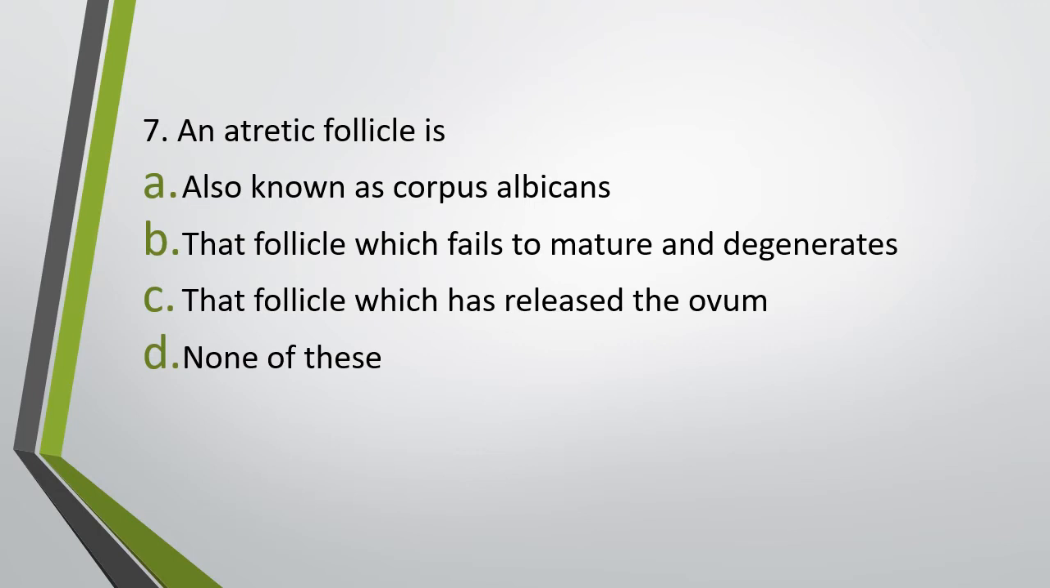Question number 7. An atretic follicle is also known as corpus albicans, that follicle which fails to mature and degenerates, that follicle which has released the ovum, or option D, none of these. An atretic follicle is. Correct answer is option B. It refers to that follicle which fails to mature and degenerates.